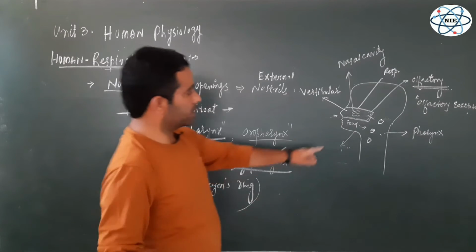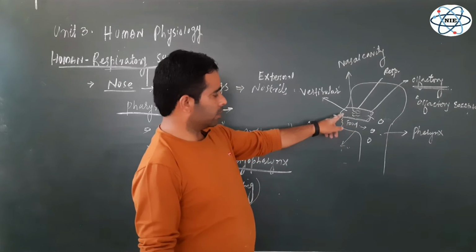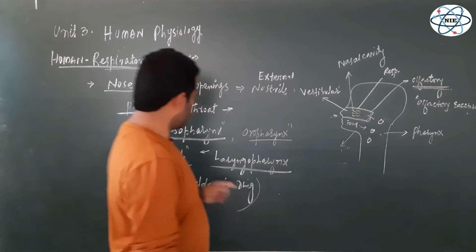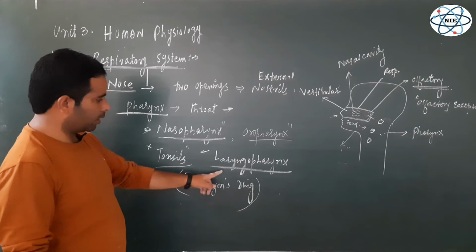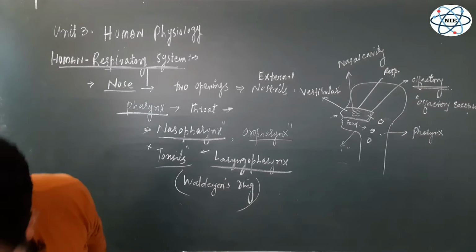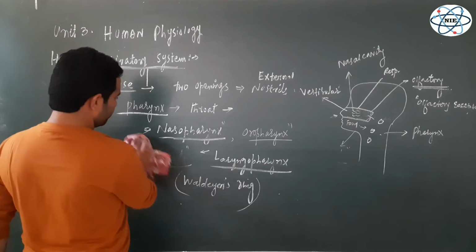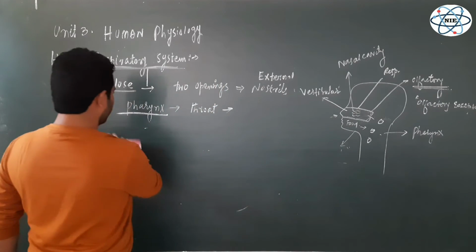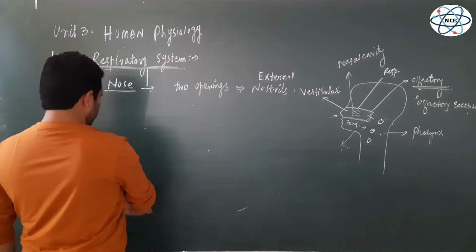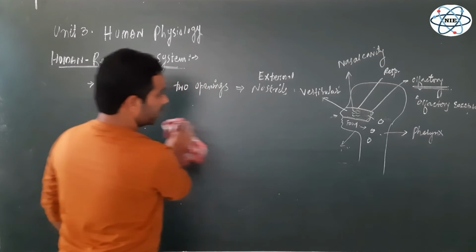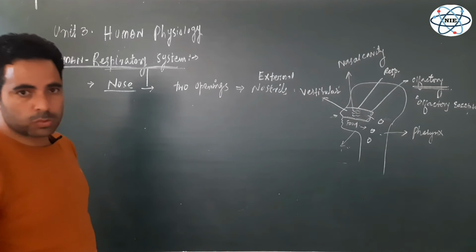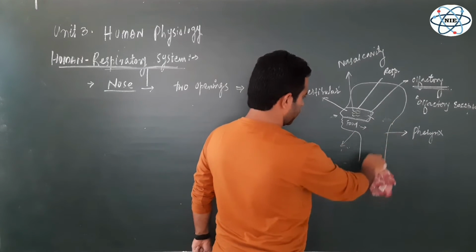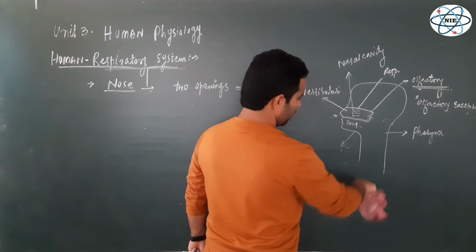So the first part we have discussed so far is nose, nostrils, nasal cavities, nasal septum, and now the pharynx, which is divided into nasopharynx, oropharynx and laryngopharynx. Now, so far as the respiratory tract is concerned, the passageways, the most important part of this respiratory tract is the trachea, that is windpipe, which begins from this pharynx.